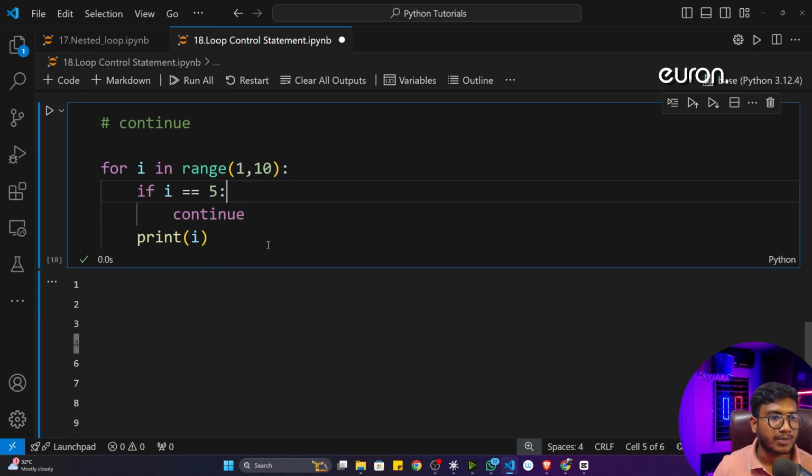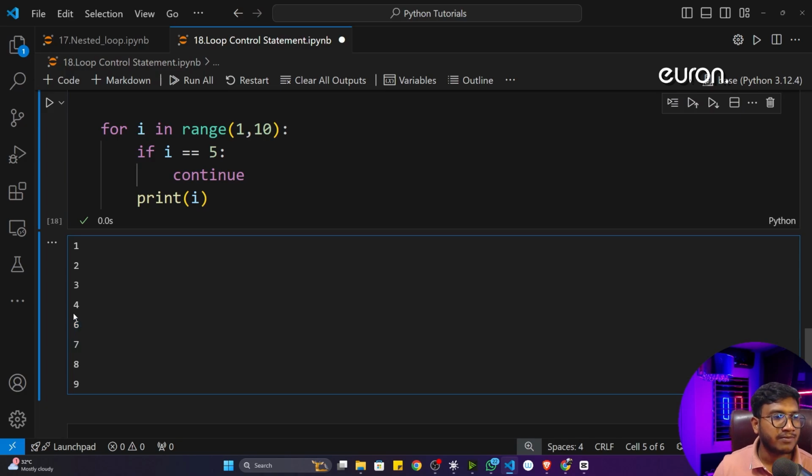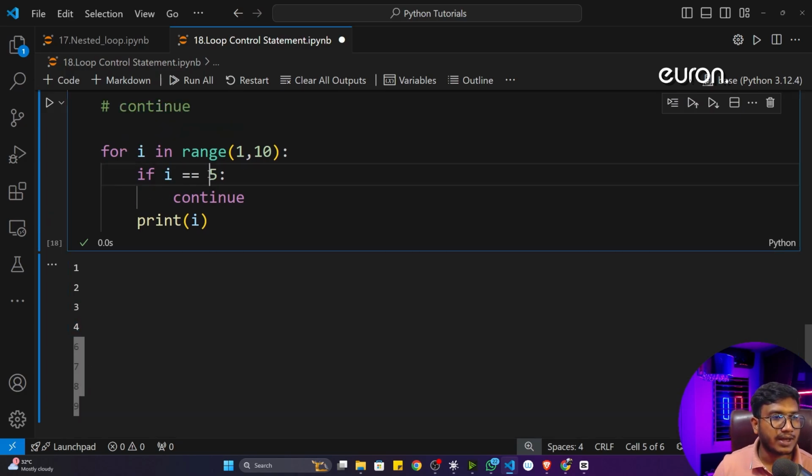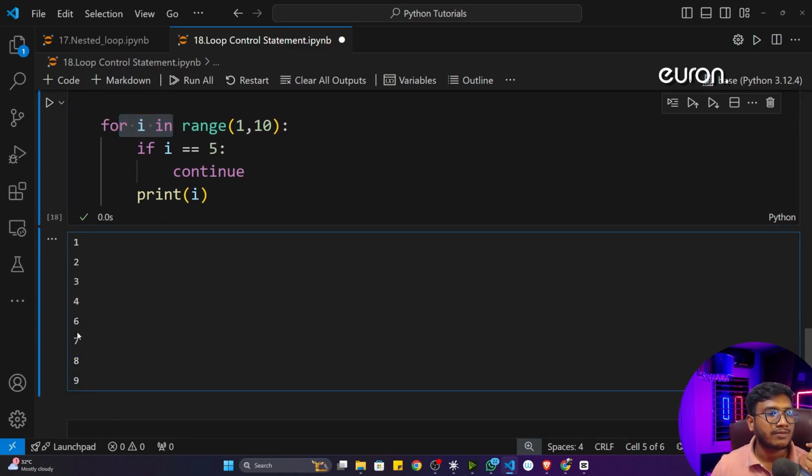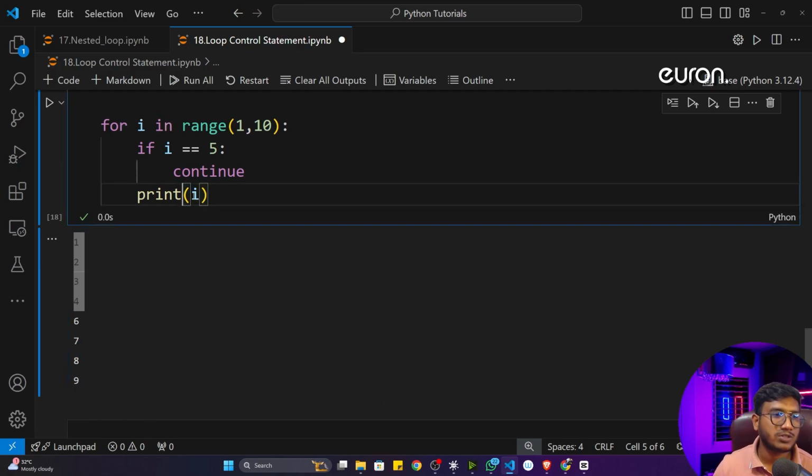Okay, it will do the continue operation. That means this particular step will skip, and it will go to the next step. That means 5 would be skipped here, and it will go to the next step. Whenever i is equal to 5, it is just skipping that particular 5, and it is telling it to go back to the for loop and try to run from the next step. Okay, this is the work of this particular continue.